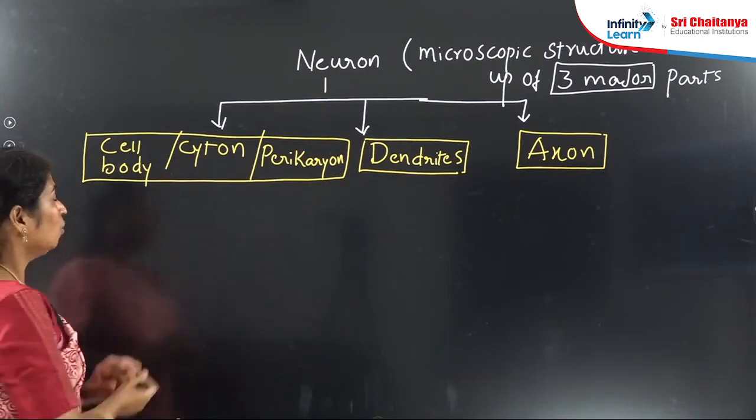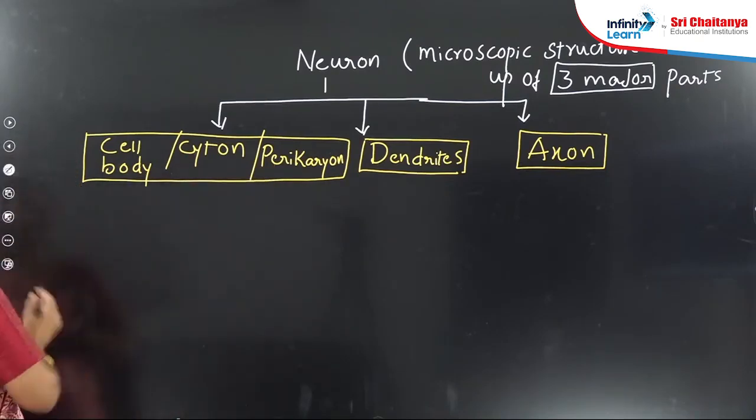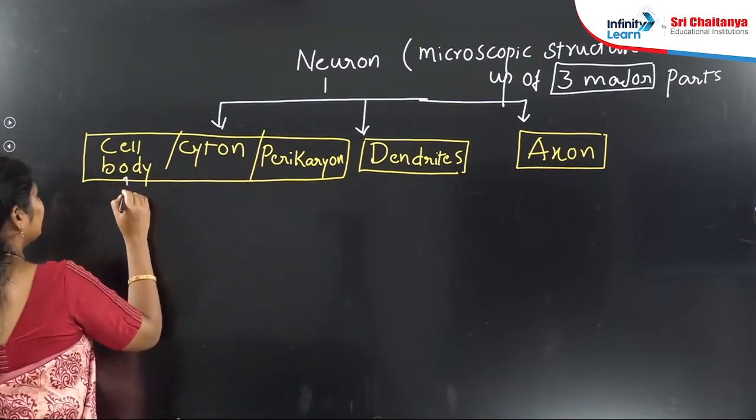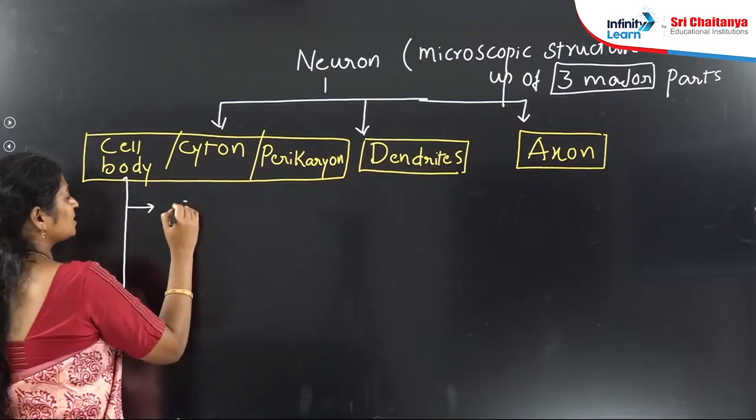What is the difference between these three? Number one, the cell body. This is just like a typical cell.